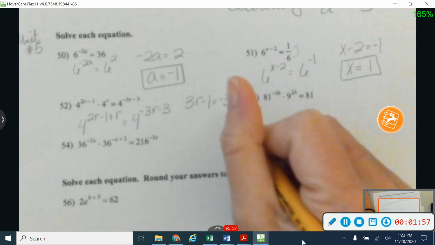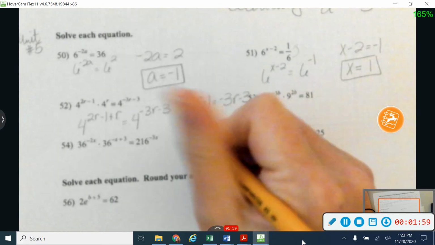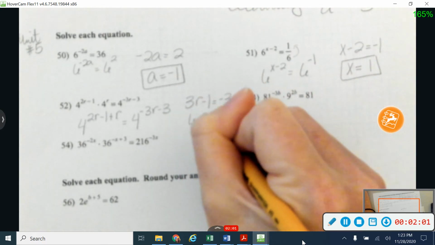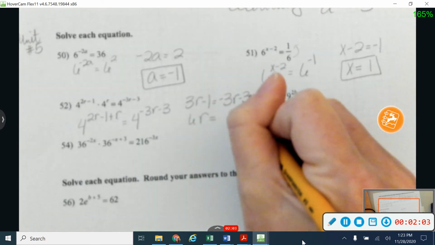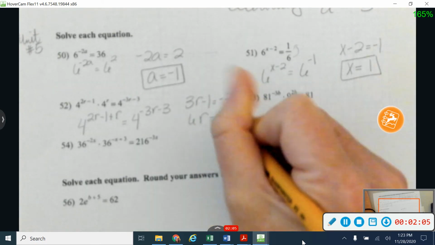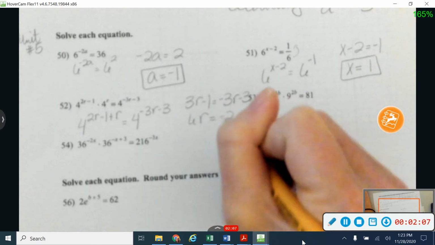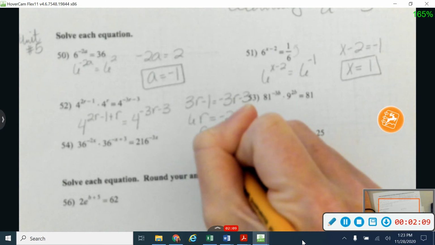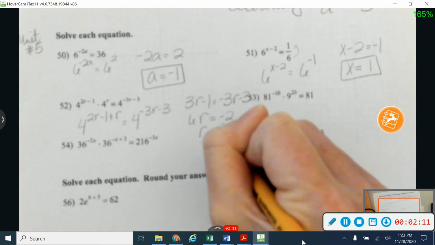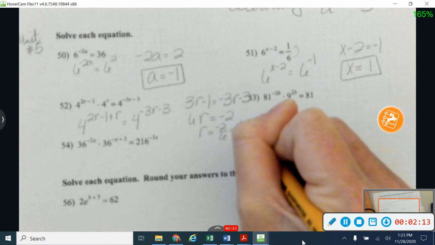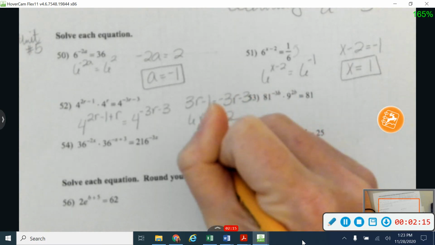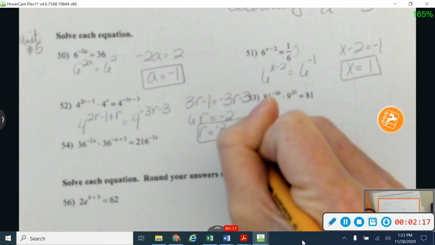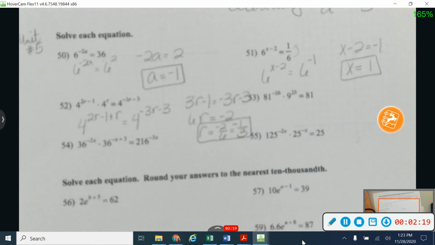And do a little math on this. So I'm going to add this over. That gives me 6r. And I'm going to add over my 1 here. So that's going to give me negative 2. And so I'm going to say that r is equal to negative 2 over 6, or negative 1/3. Oops, I forgot my negative on the 1/3 there. Negative 1/3.